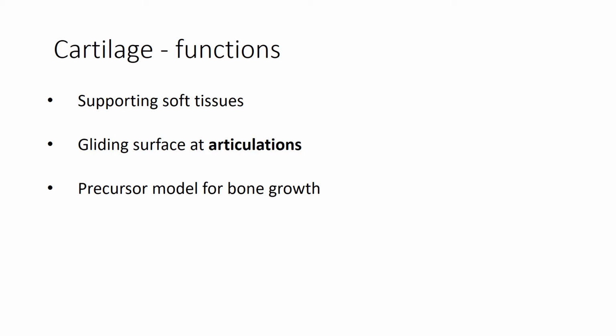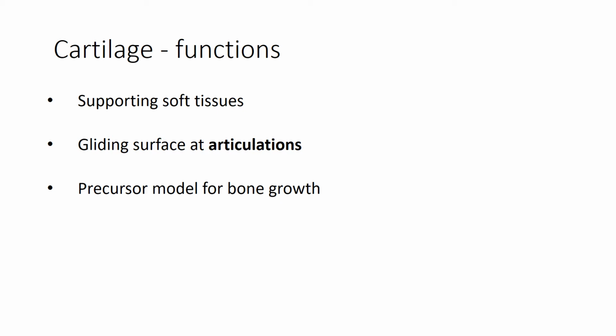Support for soft tissue. Let's give an example, like within the airways, within the respiratory system, it helps to hold our trachea in place. Also, for example, the auricle, the outermost portion of our ear. Another example is the gliding surfaces at articulations, or what are known as our joints. These are smooth surfaces where bones meet.